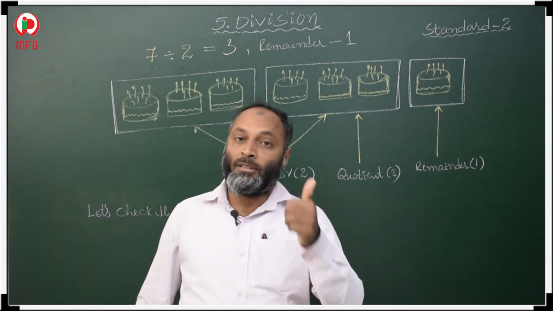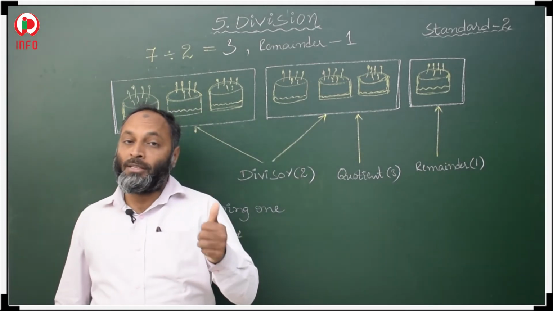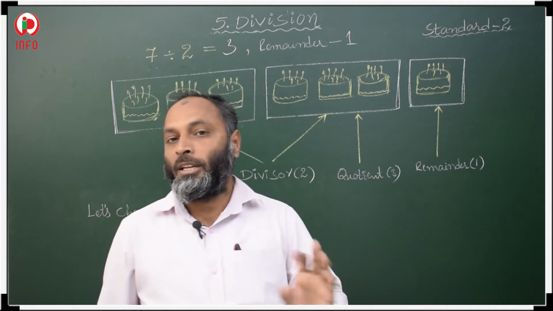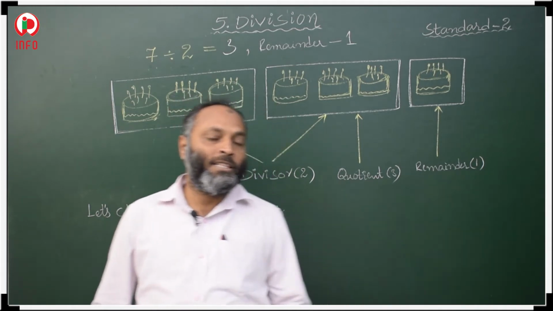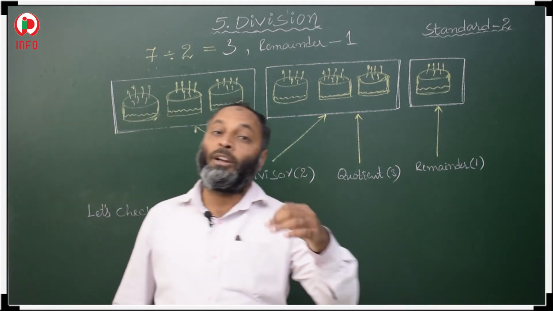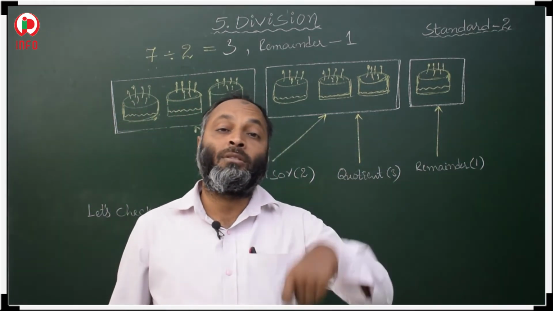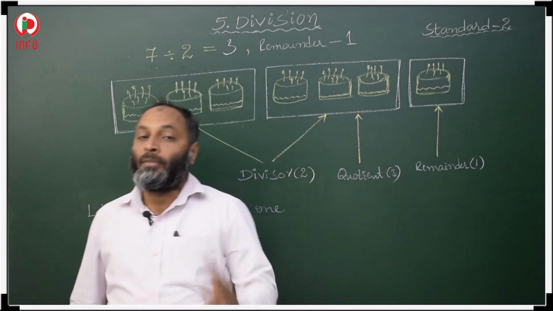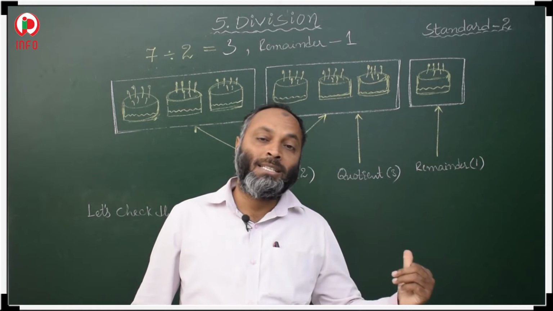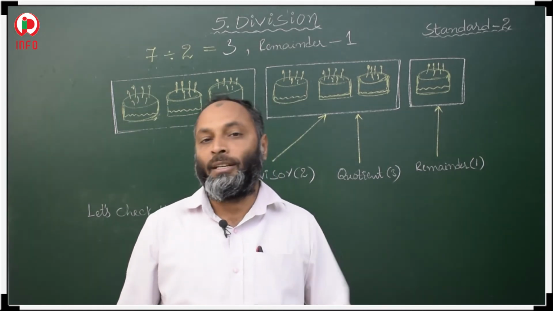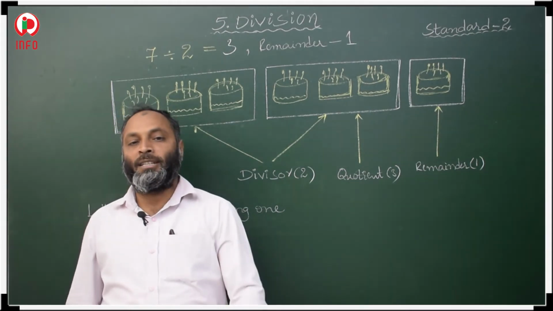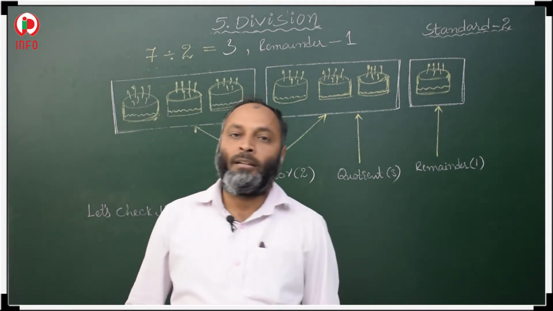So first, dividend. Dividend means the number which we are going to divide. Divisor means the number which we are going to divide with, so that number is called divisor. Next, quotient. After division, whatever answer we are getting, that is our quotient. Remainder. After complete division, whatever is left over, that is the remainder.